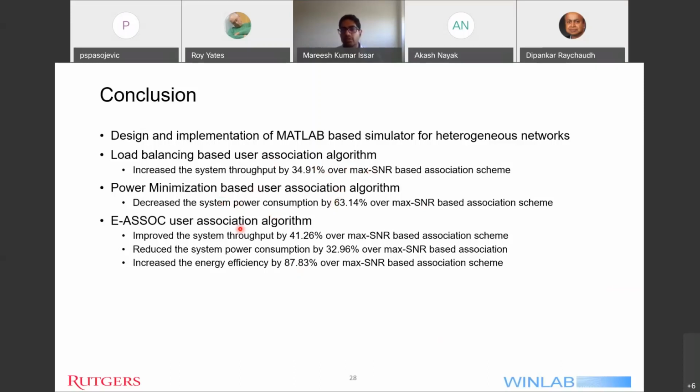The fourth point is the E-ASSOC user association algorithm and its improvement over the max-SNR scheme both in terms of the system throughput and power consumption. And finally, its improvement in the energy efficiency terms over the max-SNR.